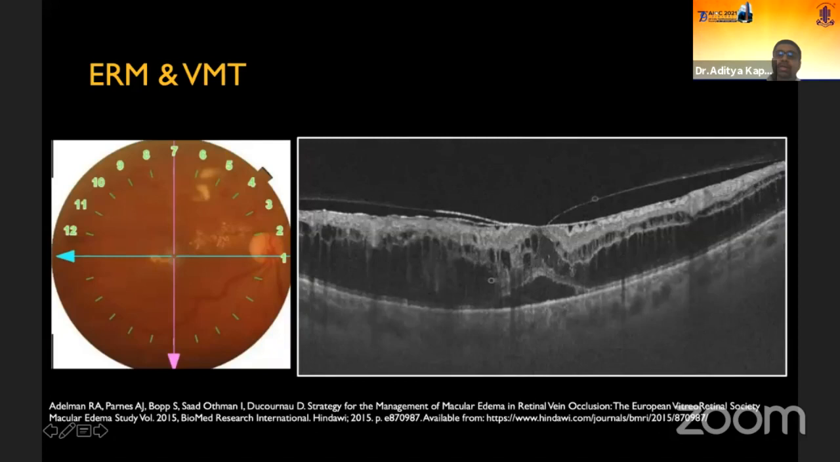So vitreoretinal interface abnormalities such as epiretinal membrane or vitreomacular traction are known to occur in response to VEGF, tumor necrosis factor, which are released by the ischemic retina. They contribute to persistent vision loss and metamorphopsia even after anti-VEGF treatment. They can lead to traction maculopathy, and thus to treat such cases, vitrectomy may be warranted.